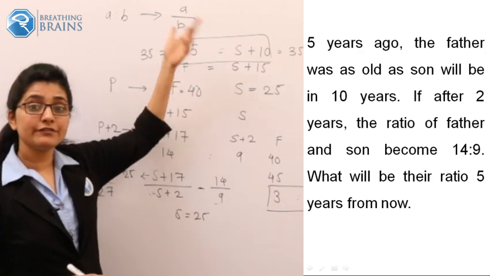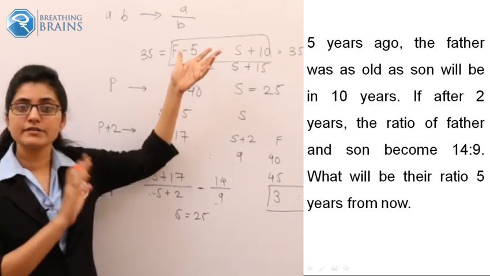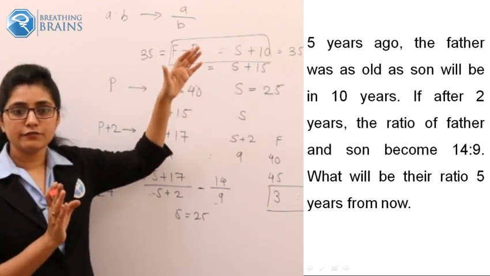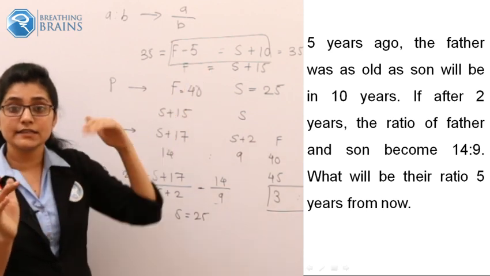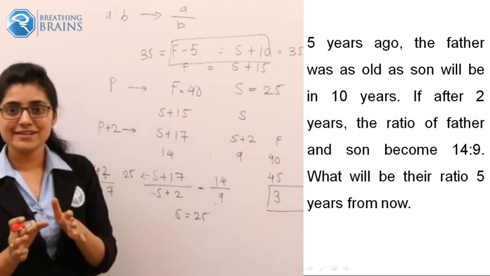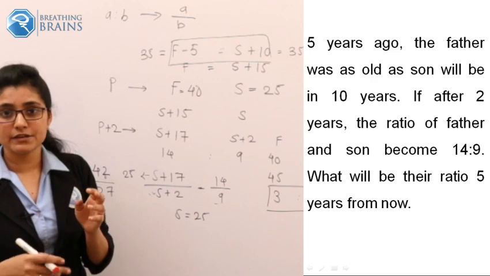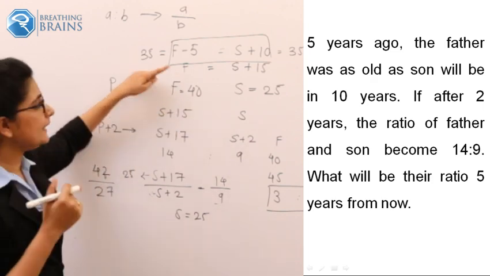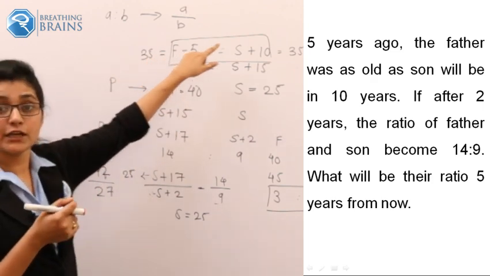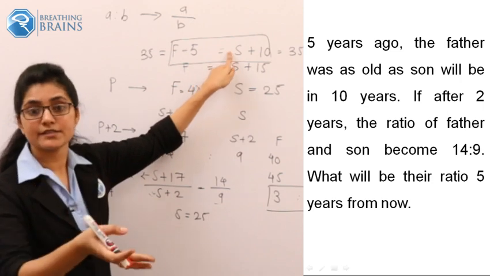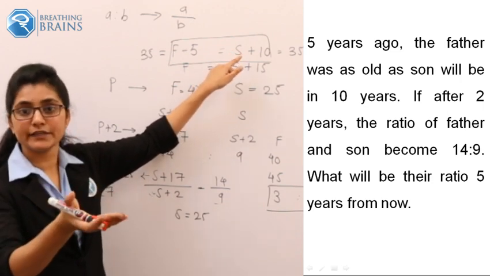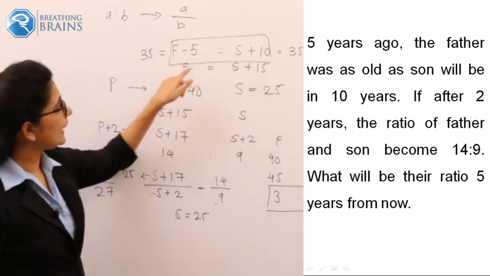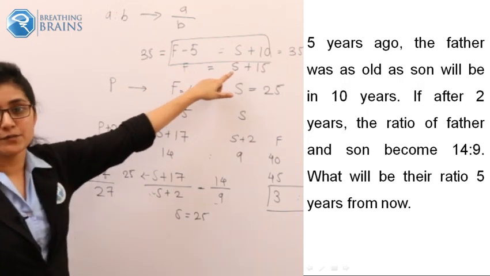Now they have given that 5 years ago the father's age was equal to the son's age 10 years from now. So clearly they given that F minus 5 equals S plus 10. What will be the age of son after 10 years? S plus 10. So from that I get the value of F as S plus 15.